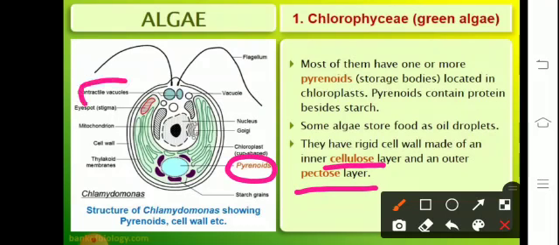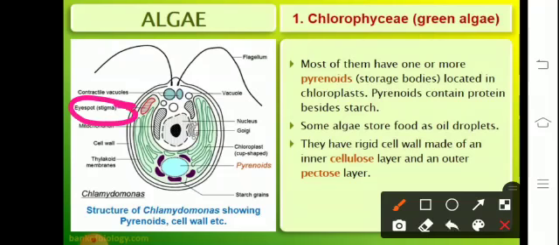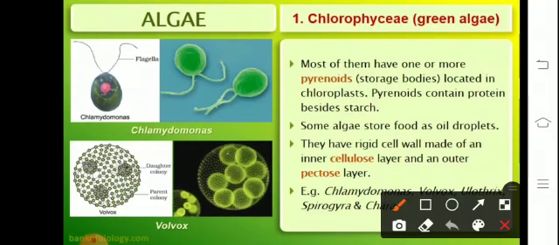The contractile vacuole carries out the elimination of waste. The eye spot or the stigma is basically the photosensitive region. Locomotion is carried out with the help of a whip-like structure called flagella. The green algae have pyrenoids. Some algae store food as oil droplets. Here the diagrammatic representation depicts Volvox and Chlamydomonas.